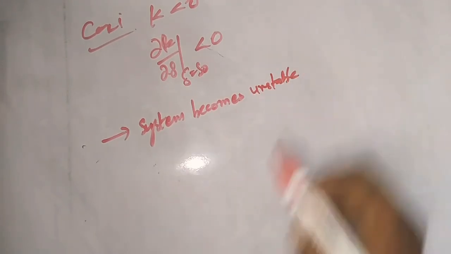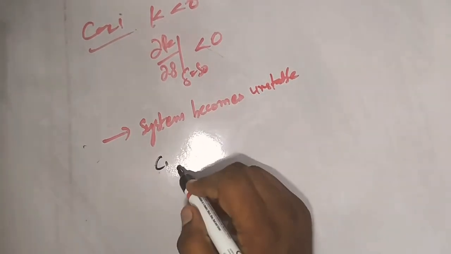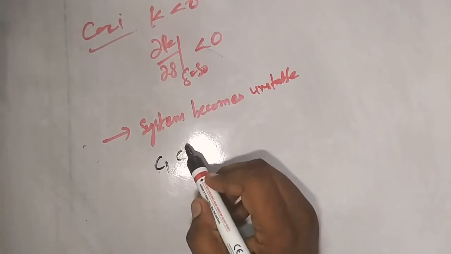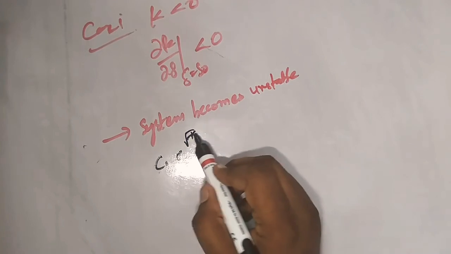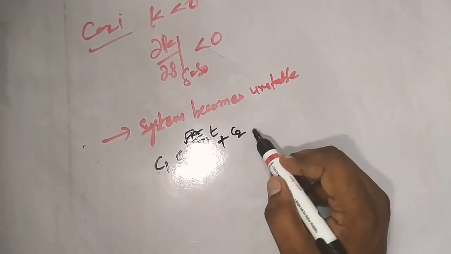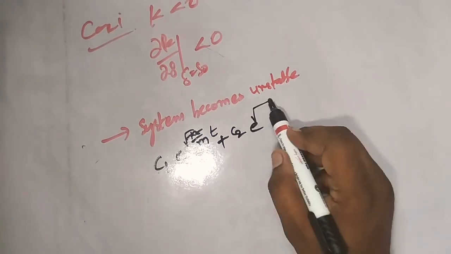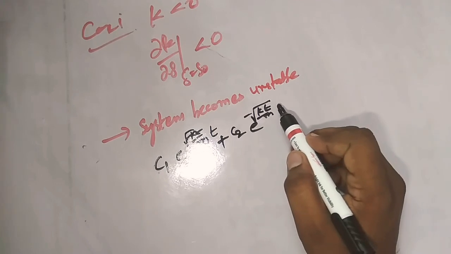So why does it become unstable? There is a peculiar reason behind it. If you observe the response of the system, you are going to get something like C1 into e power root over minus k t by m, plus C2 into e power minus root over minus k t by m.